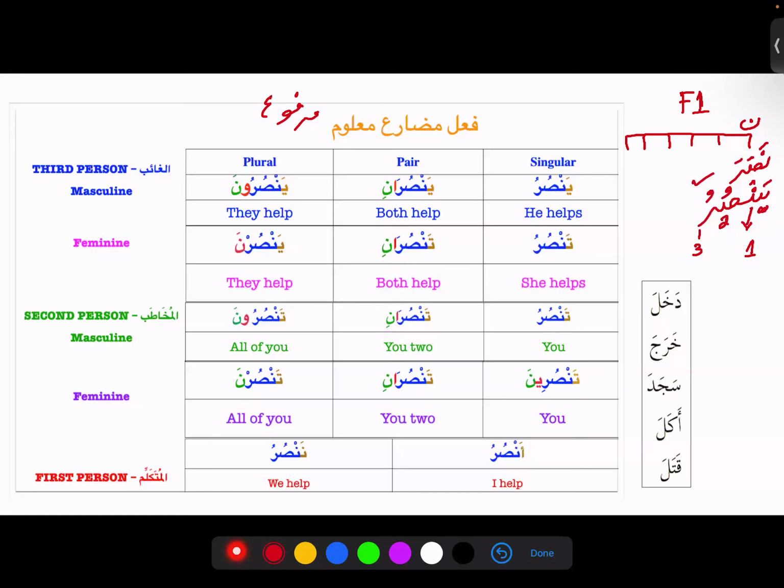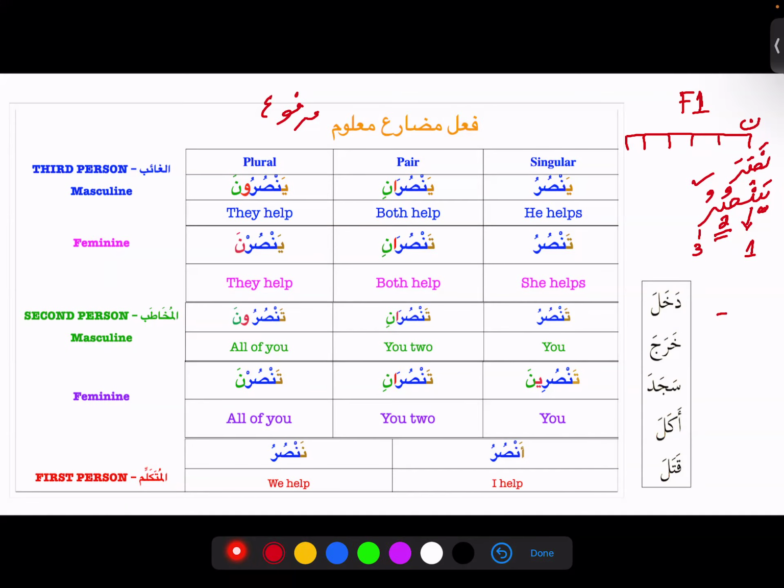So when we are converting family one, what is happening? That first root letter is basically taking a sukoon, right? Now the story is about the middle root letter. So the middle root letter, we will see, depends on what bab it belongs to.